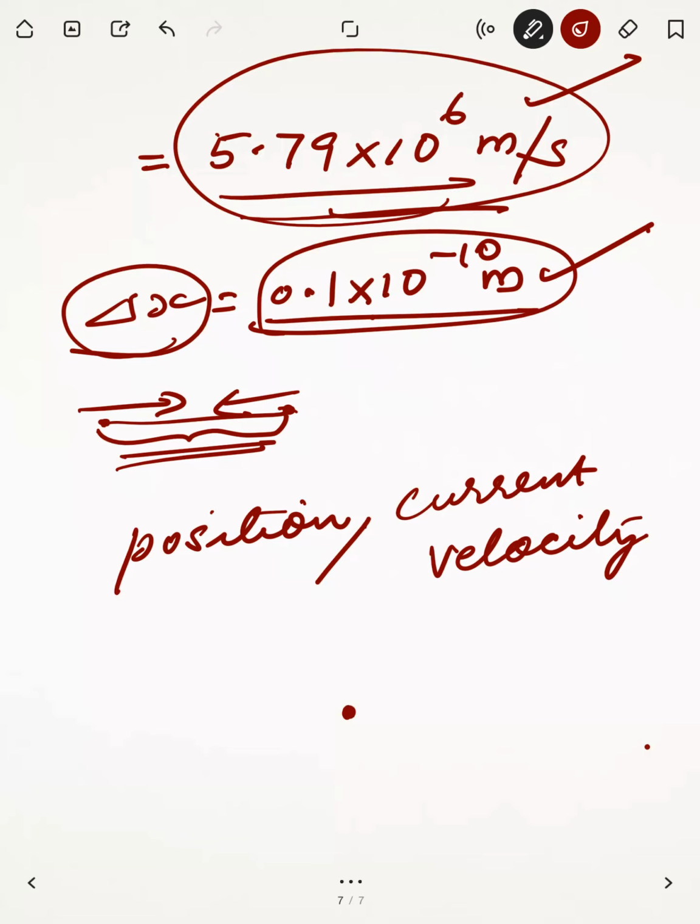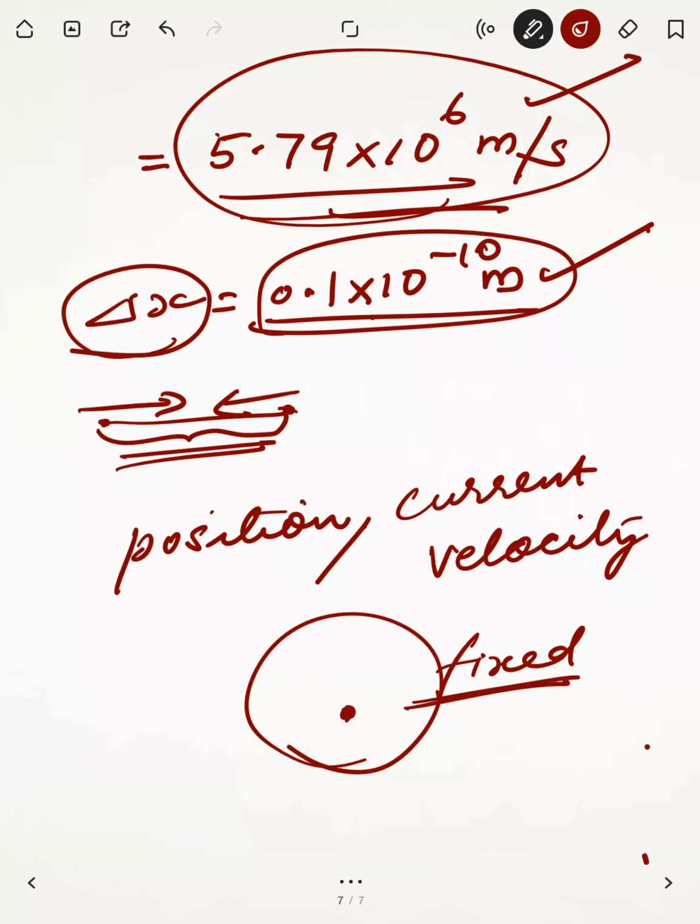Bohr said what? Around this nucleus, electrons are moving in well defined circular paths. How can we talk about a fixed path? Bohr said fixed path. Heisenberg is telling we are unable to say that. But you can say, yes, this is the probability of finding the electron. Means he says only the probability of finding the electron, where Bohr said fixed. Sir, Bohr gave a fixed circular path for an electron. Bohr didn't consider what all things? This uncertainty principle and also the dual behavior of matter.